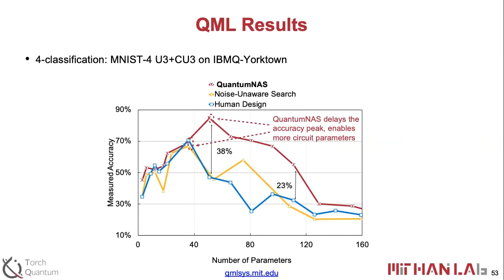And also we can delay the accuracy peak, which means the trade-off can be improved. So the accuracy on the 4 classification result is around 90%, and for the 2 classification we have around 95% on the IBM Q Yorktown machine.